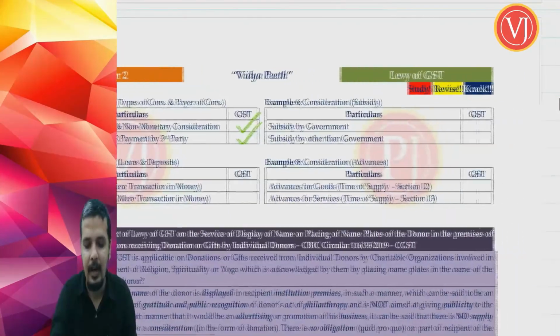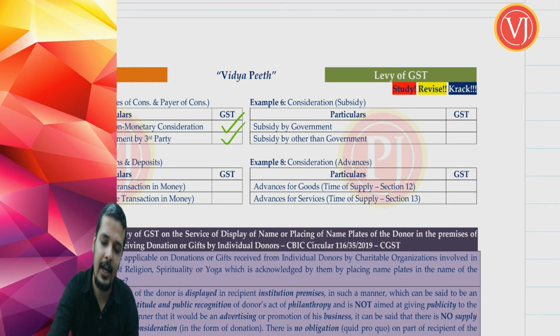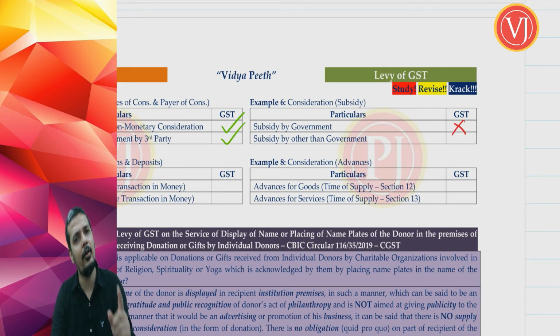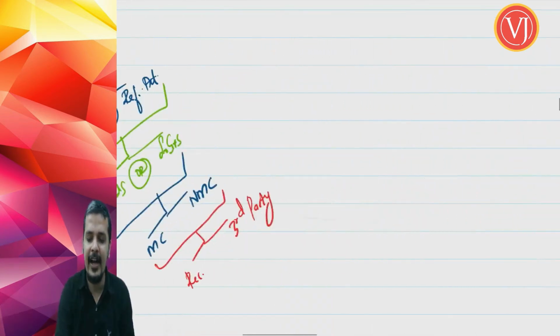Now, when you talk about consideration, there's a special term given in consideration. Whether subsidy given by the government falls within the ambit of consideration? No. If it is a subsidy given by the government, we are going to discuss this point again in valuation in length. Subsidy given by the government does not fall under the definition of consideration. But if it is subsidy given by a person other than government, it will very well come within the definition of consideration. Supposing I am selling an item.